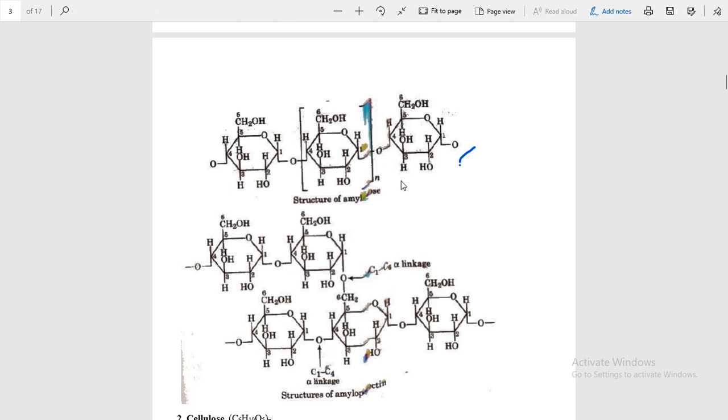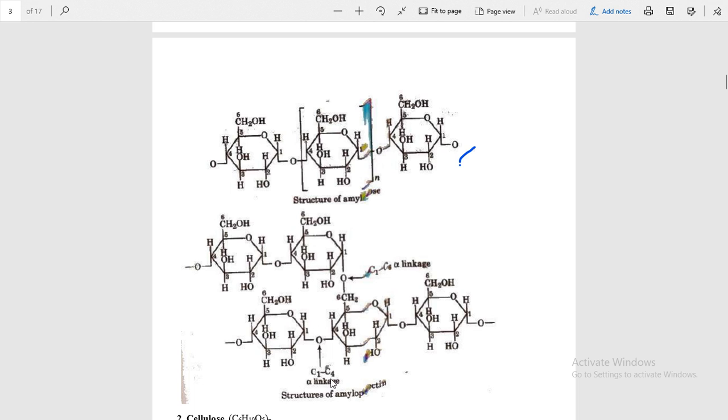This one is the amylose and this is a straight chain, and here is the 1,4 linkage. One of the first and 4 are the second glucose unit. Two units are linked together by glycosidic linkage. This one is known as glycosidic linkage. Here is the 1,4 linkage in the amylose, and this one is soluble in water.